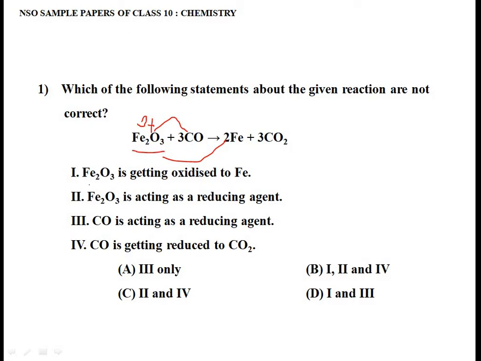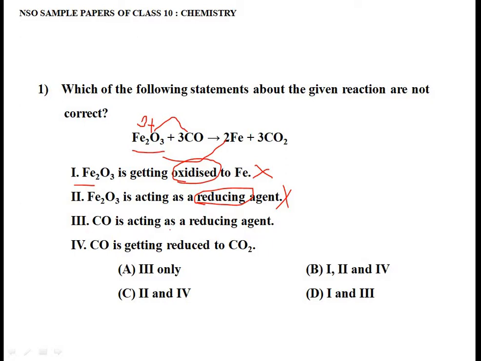So the first statement says Fe2O3 is getting oxidized to Fe. It is wrong. Why? It is getting reduced to Fe. The second statement says Fe2O3 is acting as a reducing agent. Is it so? No, it is not acting as a reducing agent. It is acting as an oxidizing agent. So that is also a wrong statement.